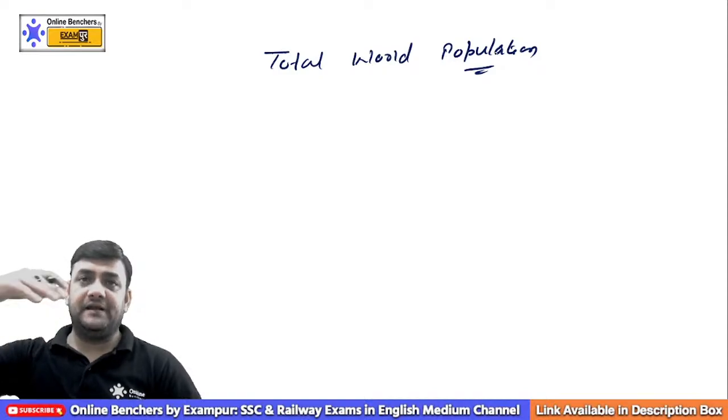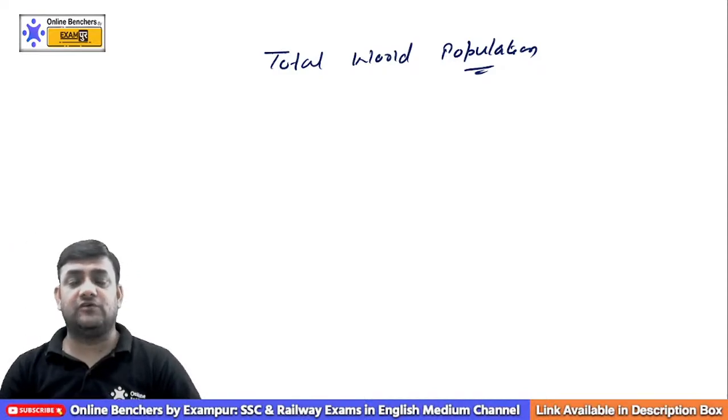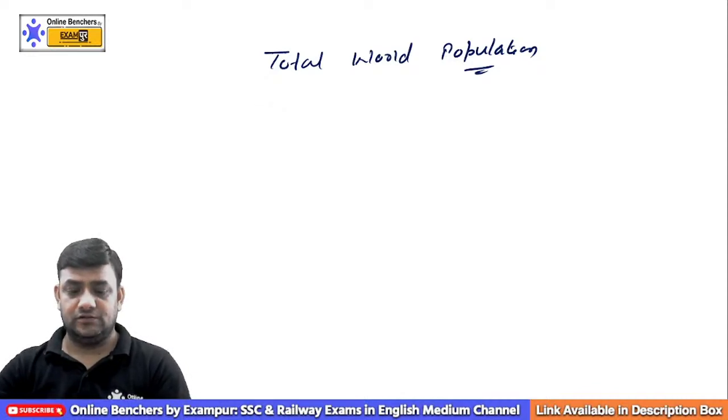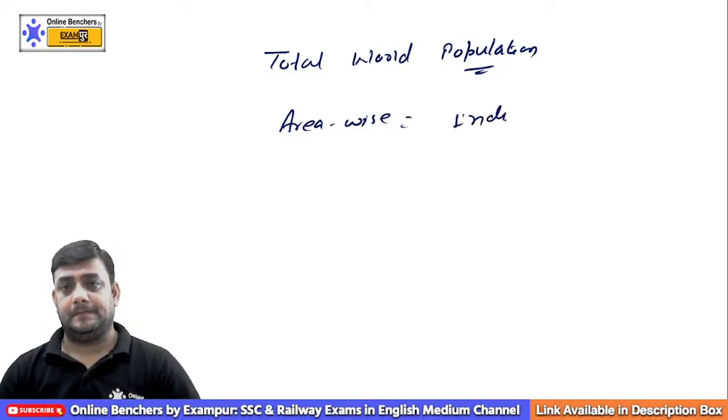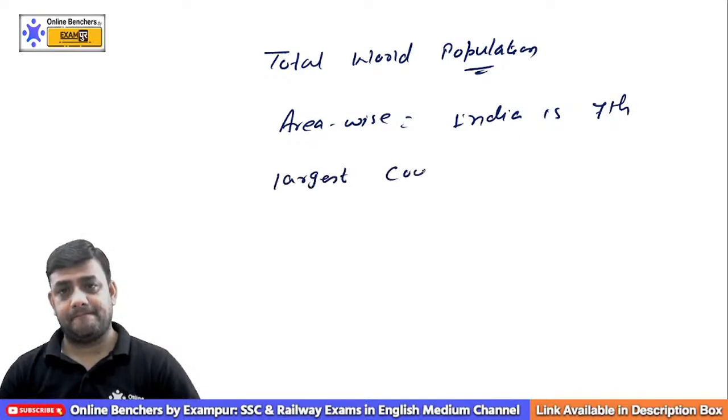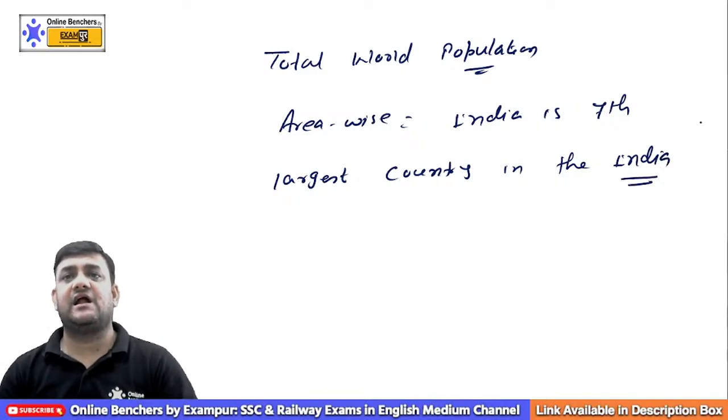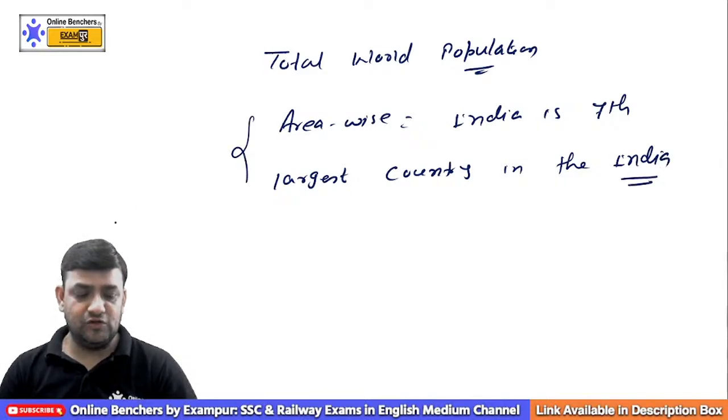So if we compare the population of India with the rest of the world, it is going to be how much? You can say 17.5% of the total world population. Am I clear to you? And when it comes to area wise, remember one thing, India is the 7th largest country in the world. We are the 7th largest country in the world. Is that clear to you all?